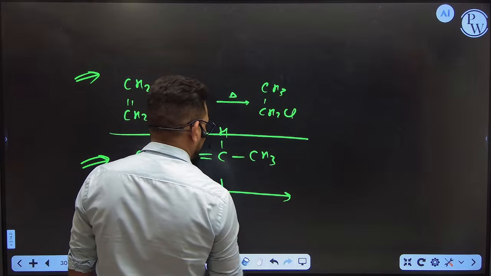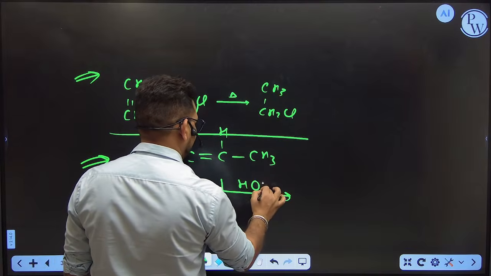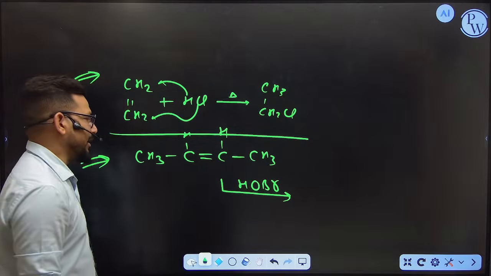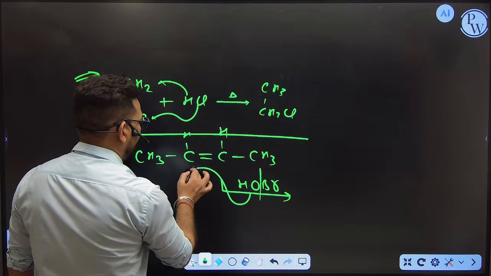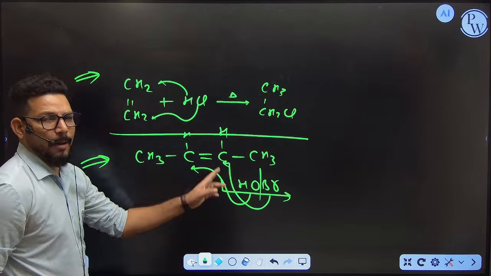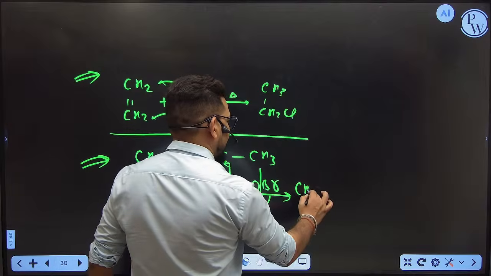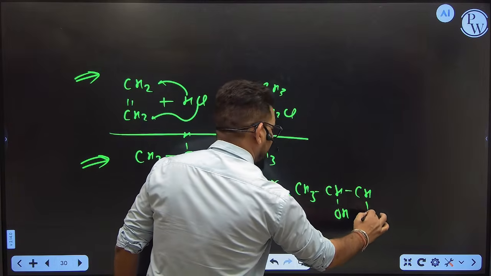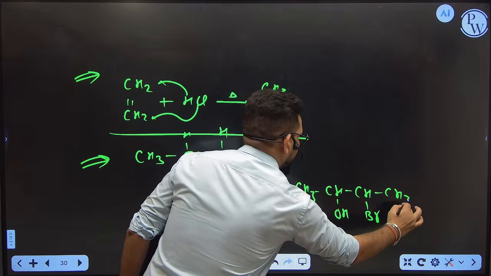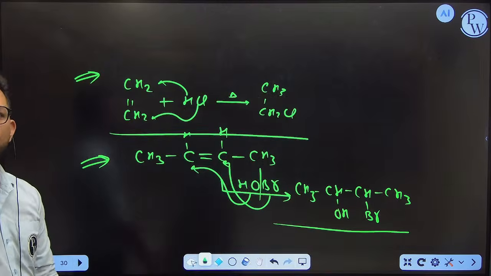Okay. Suppose I am going to ask you CH3, C double bond C, H, H, CH3. What is the answer of this reaction when we are going to pass this reaction with HOBr, hypobromous acid? Okay, is this symmetric or asymmetric? Symmetric. So then you have to break up, down. It is up to you, which one you take up and which one down. So what you will get now? CH3, CHOH, CHBr, CH3. So these are the simple concepts through which you are going to form the reactions.